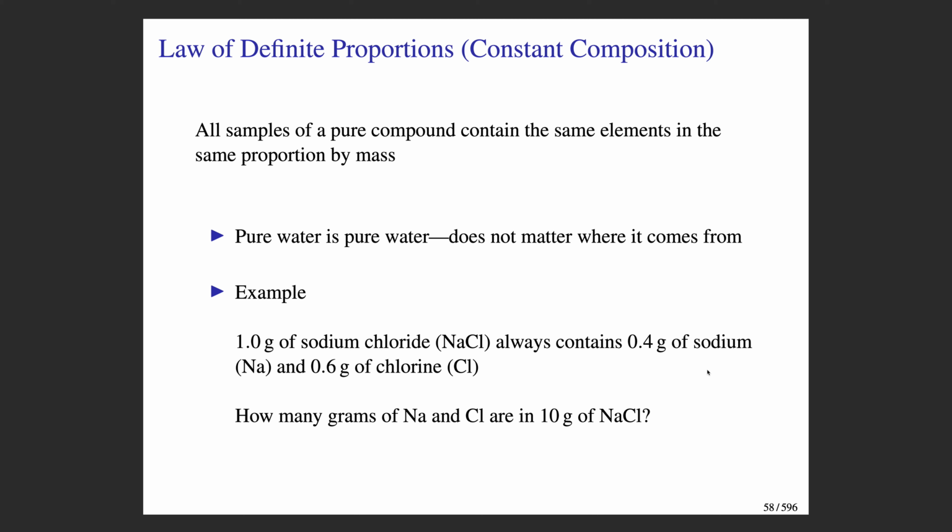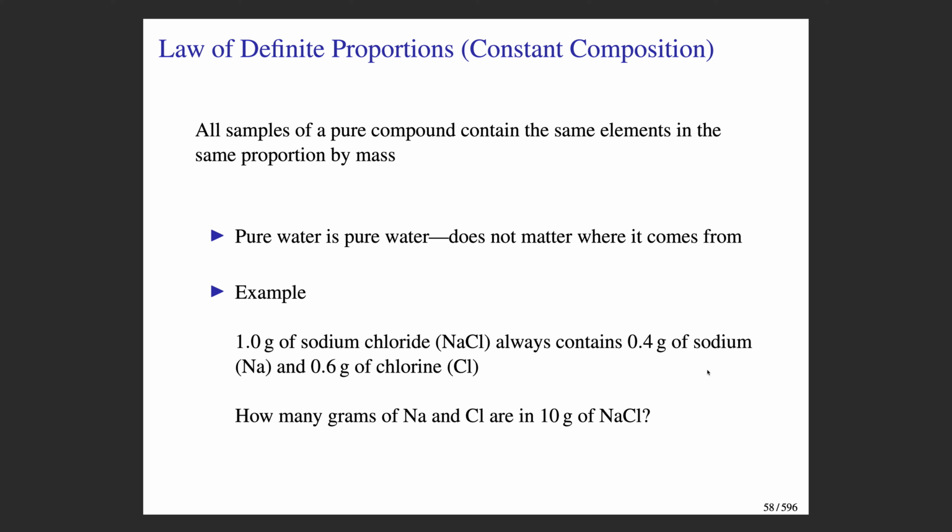Just a few words on the law of definite proportions, also called the law of constant composition. All samples of a pure compound contain the same elements in the same proportion by mass. So, for example, pure water is always the same. It doesn't matter where it comes from.